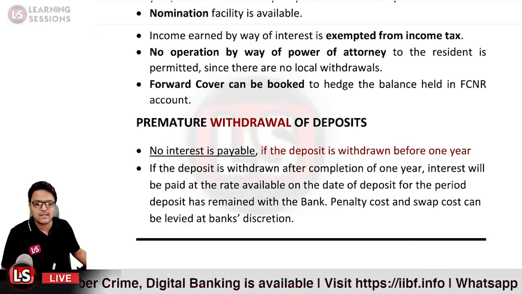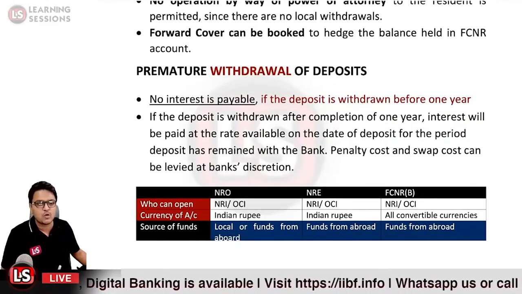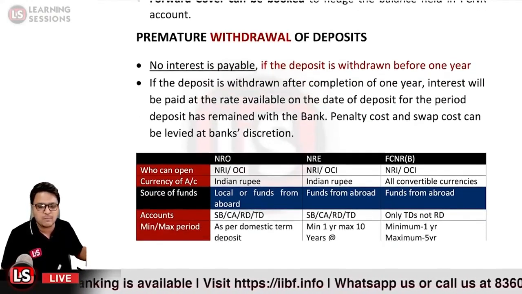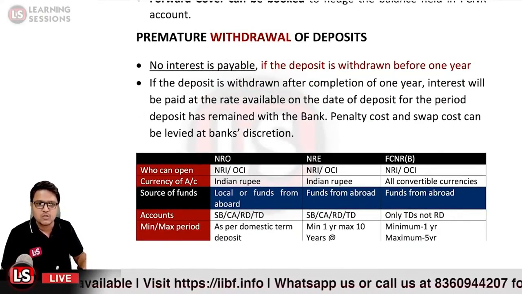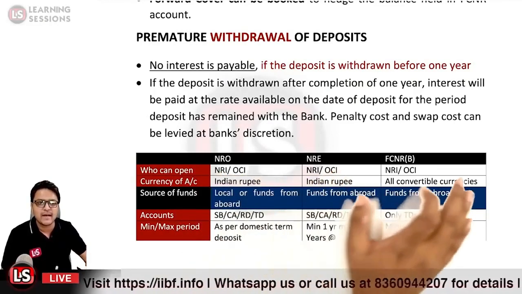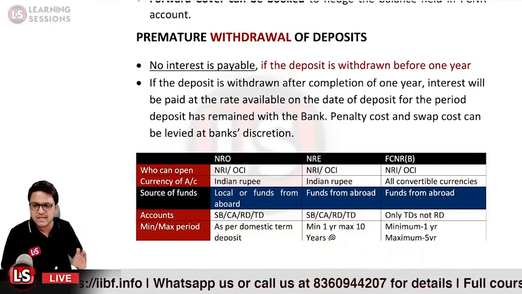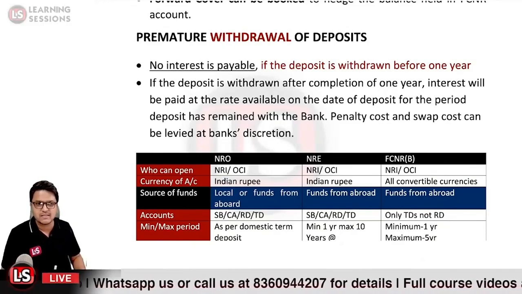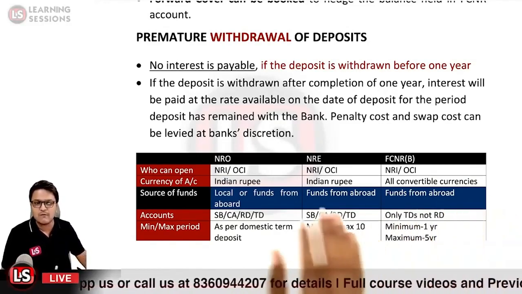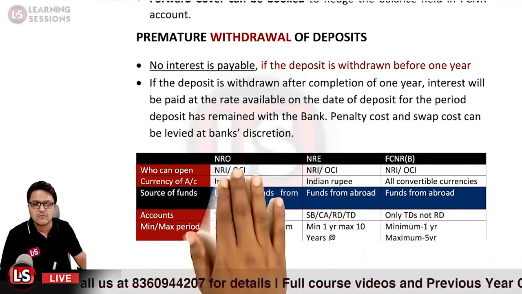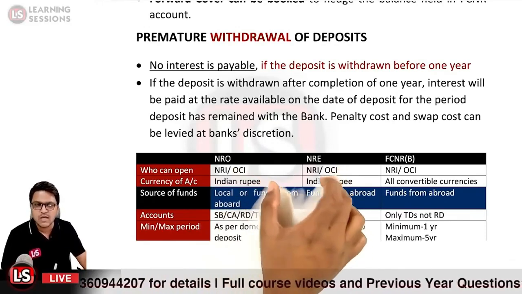Okay. After that, it is related to the differences between the NRO, NRE and the FCNR account. Very important to note it down. Very important. So who can open the NRO, NRE and FCNR account? In each and every case, the NRI person and the OCI person will be opening the account. And what would be the currency of the account? In the case of NRO and NRE, both are Indian rupee accounts.